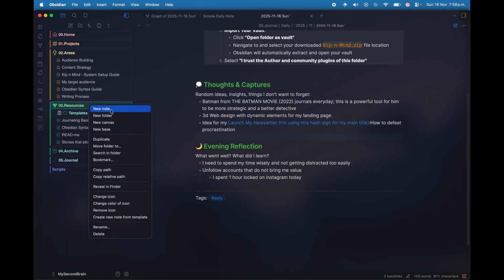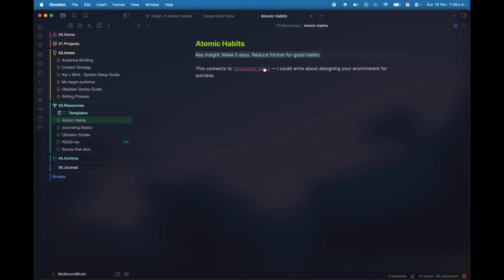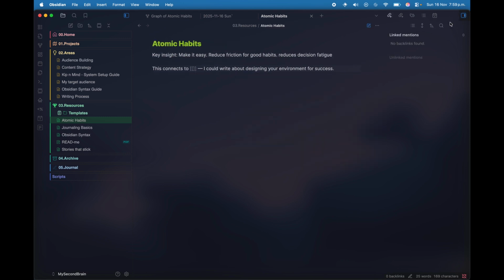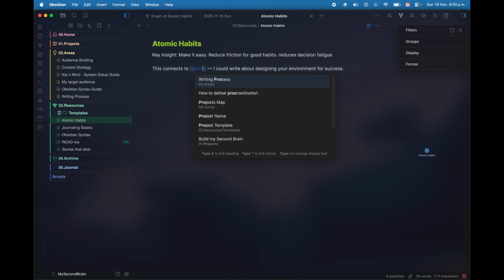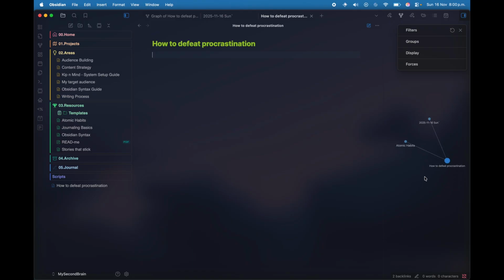So let's say one day I created a note, here in my resources, about a book I've been reading, which is Atomic Habits. Here I wrote down a key insight, which is make it easy, reduce friction for good habits, and also this reduces decision fatigue. Also, let's link the note that we just talked about. This will connect to my procrastination note, how to defeat procrastination. Okay, that's perfect. And as you can see, this is already connected to two different notes. One is my daily note, and the other one is my Atomic Habits book note.